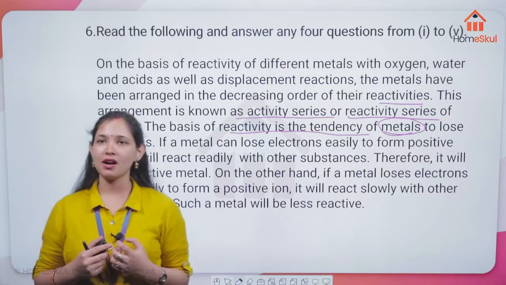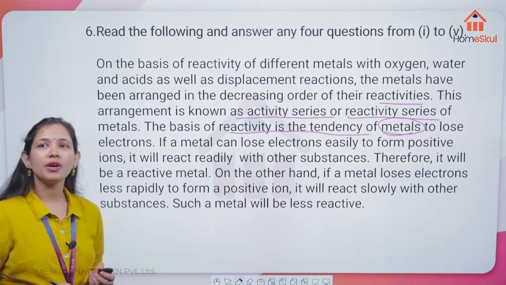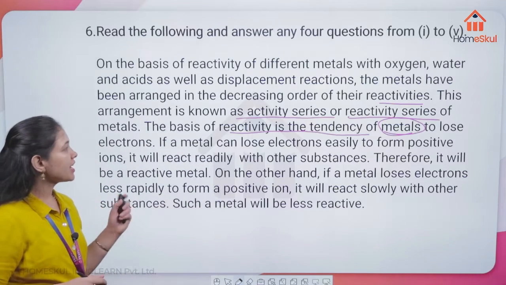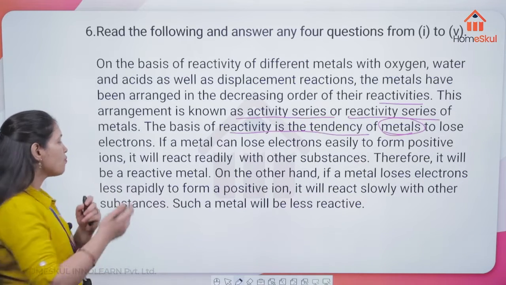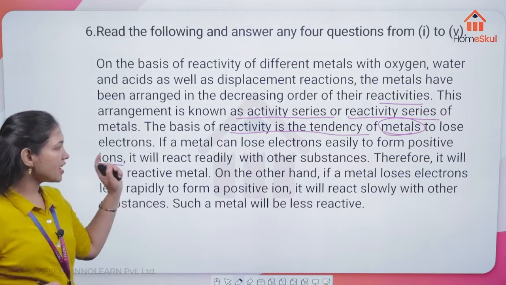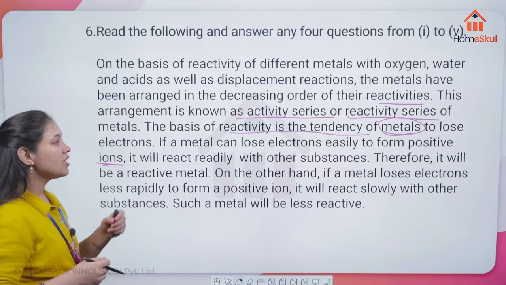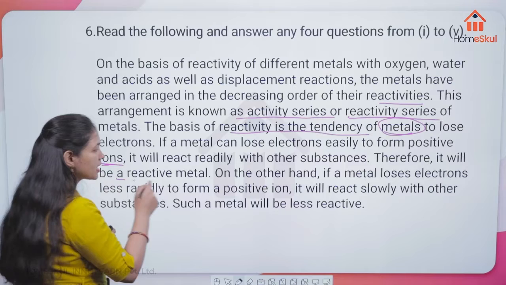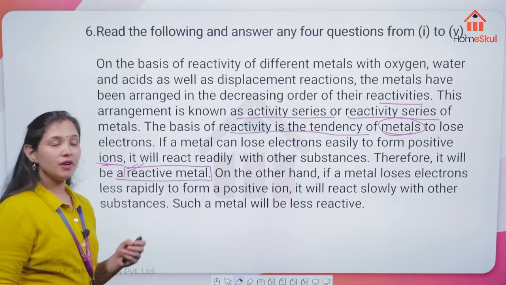Very correct, Trita, Nishika, Anushka, Vismaya. So if a metal can lose electrons easily to form positive ions, it will react readily with other substances. Therefore it will be a reactive metal.